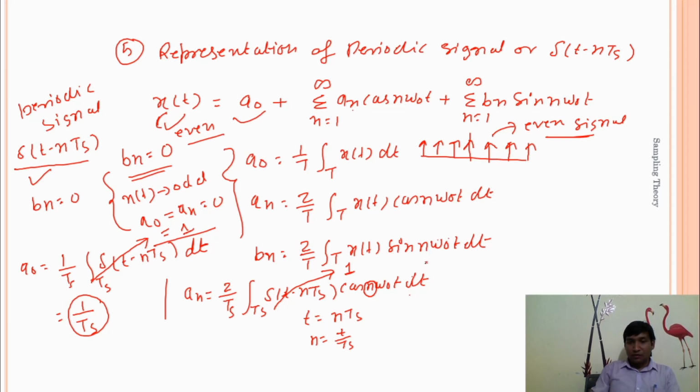When we use this value in the cosine function, n is equal to t by Ts.